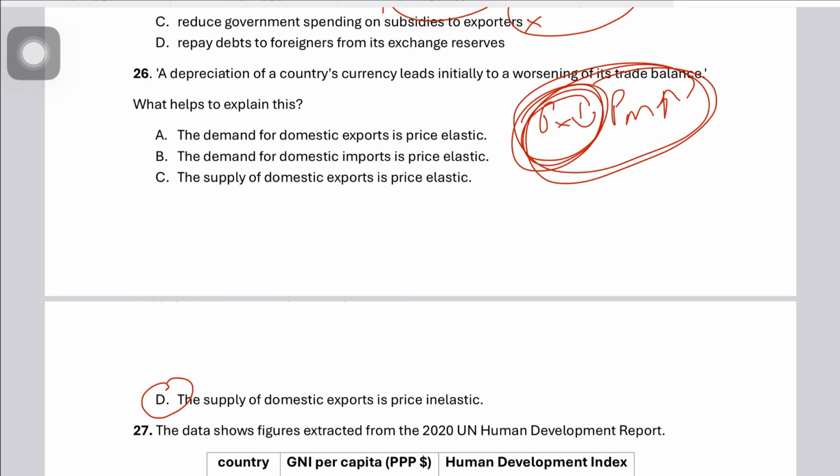Meanwhile, your import bill may actually rise because the price of imports has gone up. Imports are costing us more in the domestic currency, but the quantity of imports is not really going down, right? So import expenditure is worsening. This will cause the trade balance to worsen initially. That's what makes D the correct answer. This is a classic J-curve effect question. Question 26, D for David.